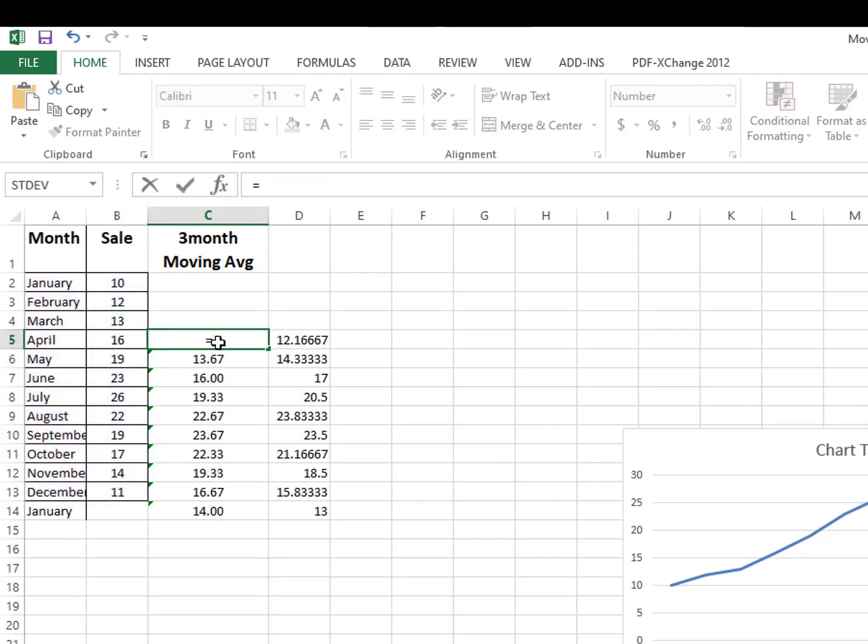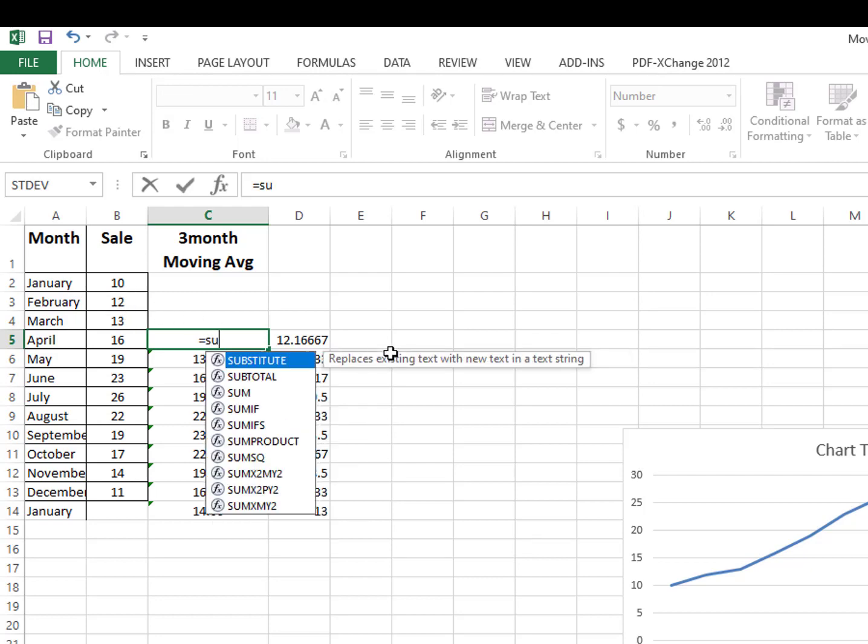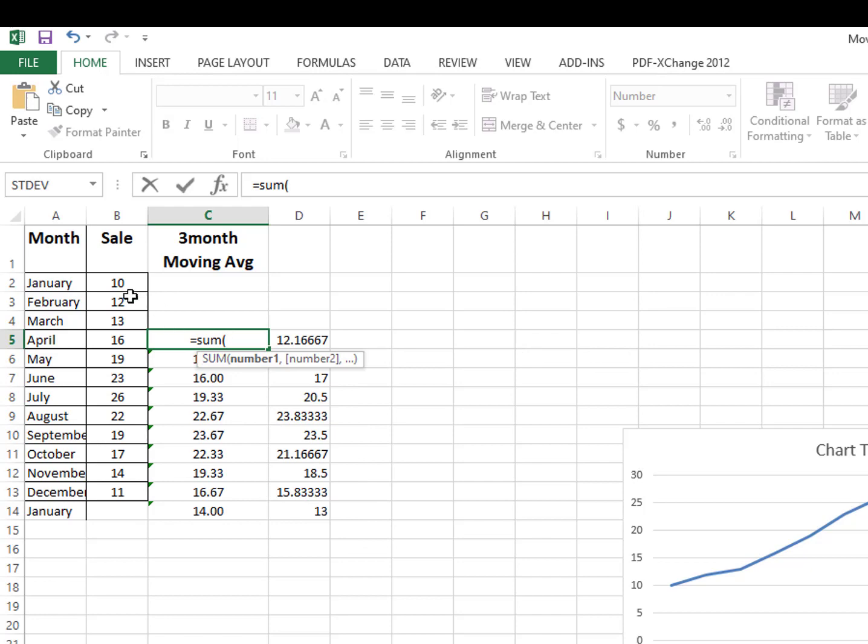So how will you use the 3-month moving average approach? You need to sum the previous 3 months of data and utilize them to predict for the month of April. For example, we want to forecast for April. What will be our forecast using the previous 3 months of data? So we need to use sum. You need to select these previous 3 months of data, then divide by 3. Why 3? Because we only select the previous 3 months of data. If we were using 4 months of data, we would choose the previous 4 months and divide by 4.